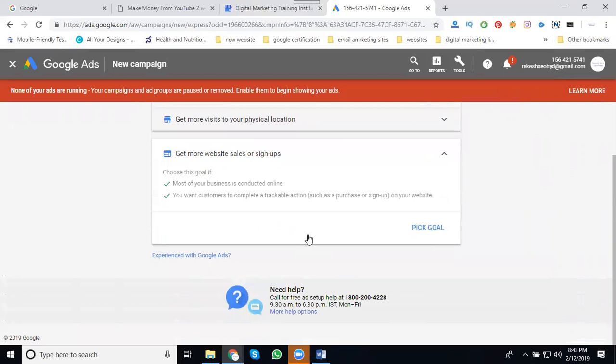So three types of ads can be created using Google Map. This is how you create ads on the Google Mapping option.